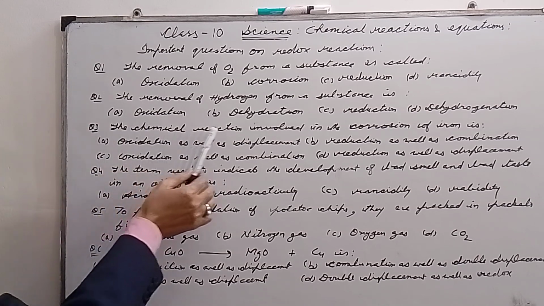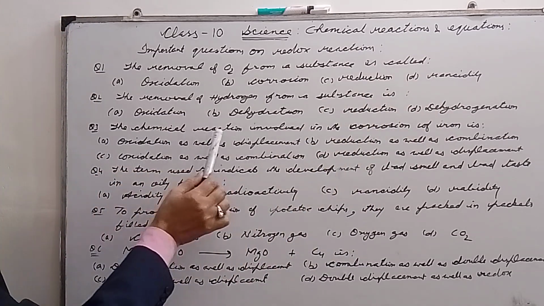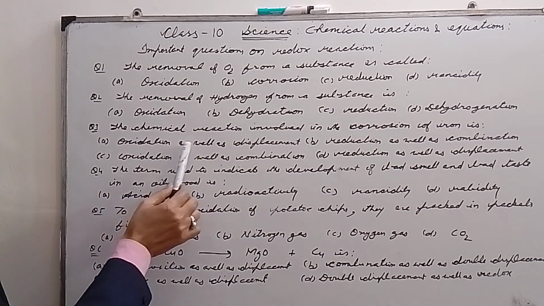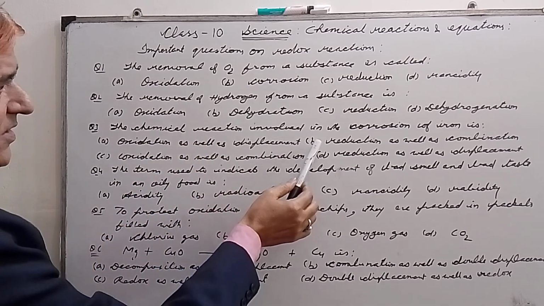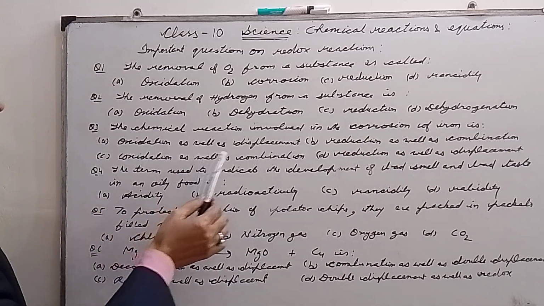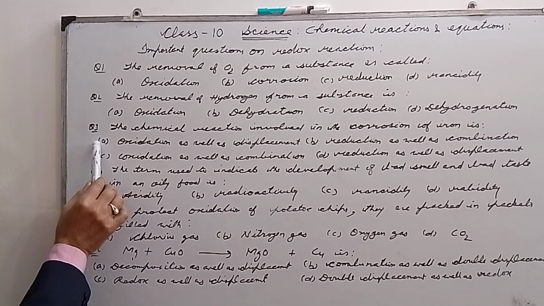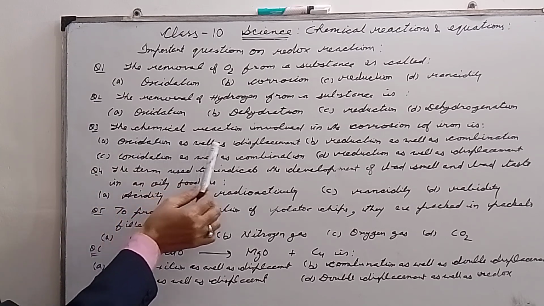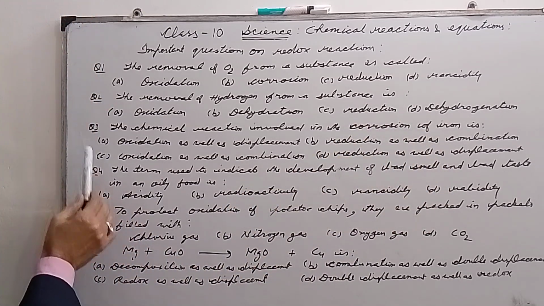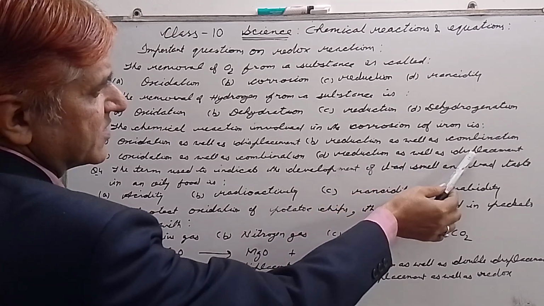Question number 3: the chemical reaction involved in the corrosion of iron is, option A is oxidation as well as displacement, B is reduction as well as combination, C is oxidation as well as combination, D is reduction as well as displacement.